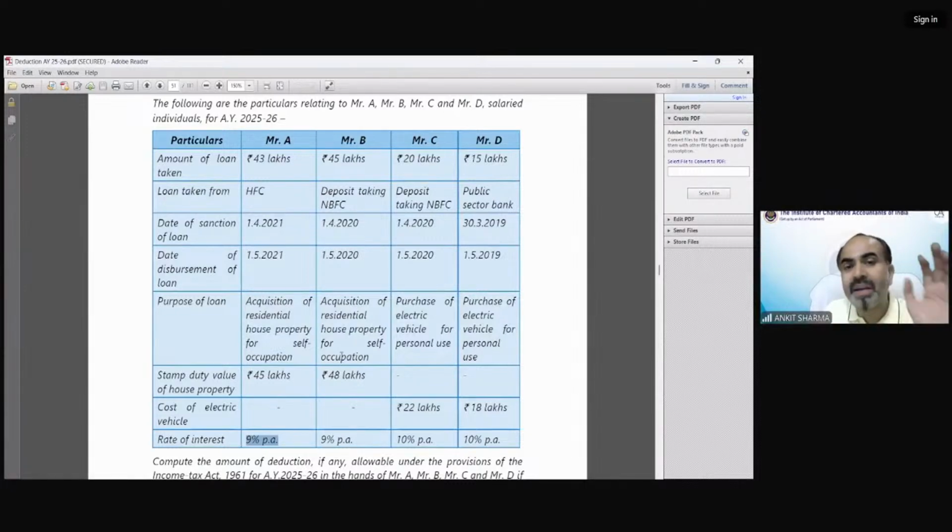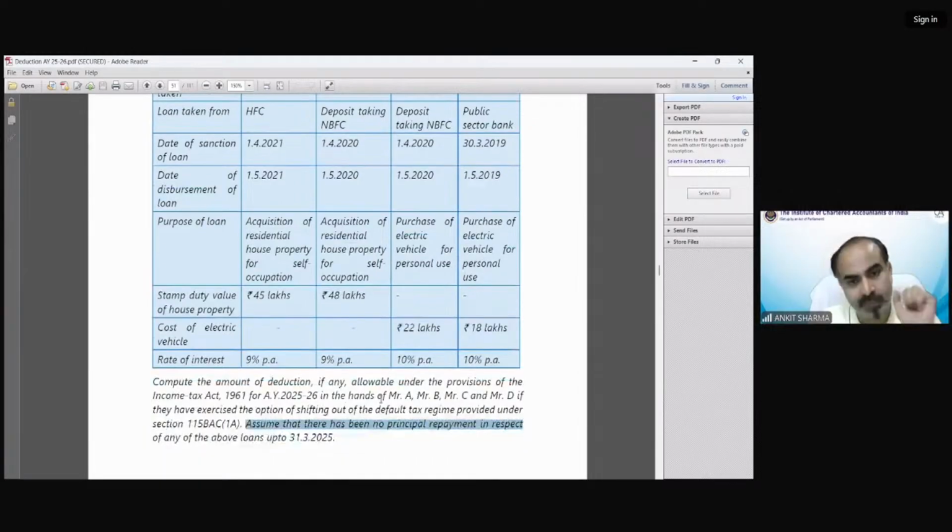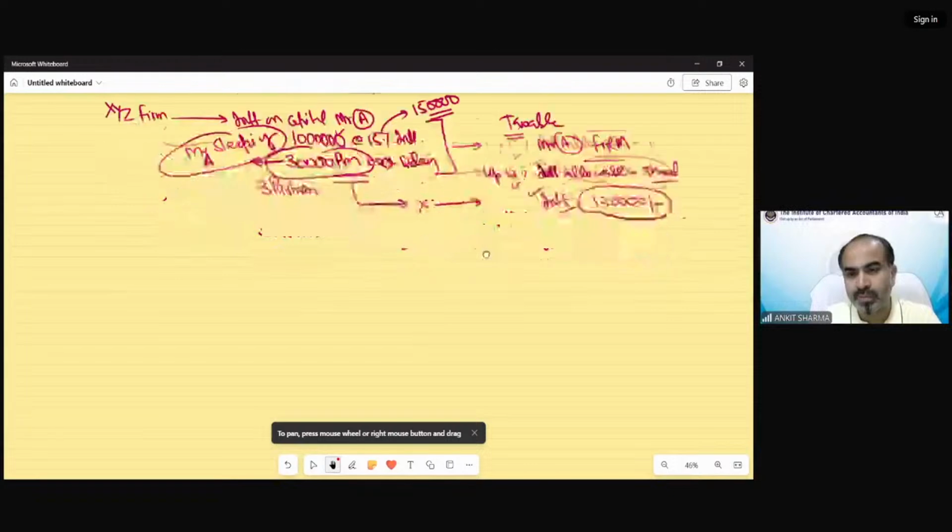No repayment has been made yet. So we are assuming the full amount of loan is outstanding in the previous year, because the question says there has been no principal repayment. So the full value of the loan is still outstanding. How much was my interest value? That was 3,87,000 in case of A. Now, I'm going to solve it in a separate sheet for you.